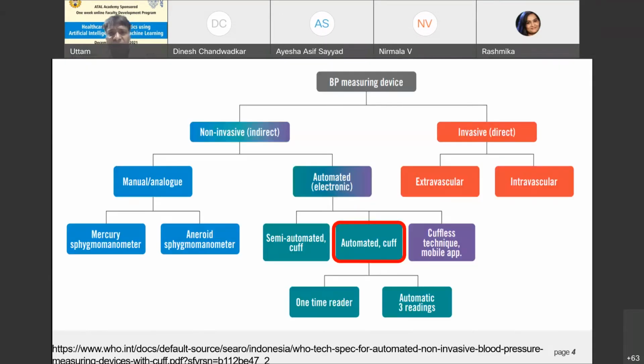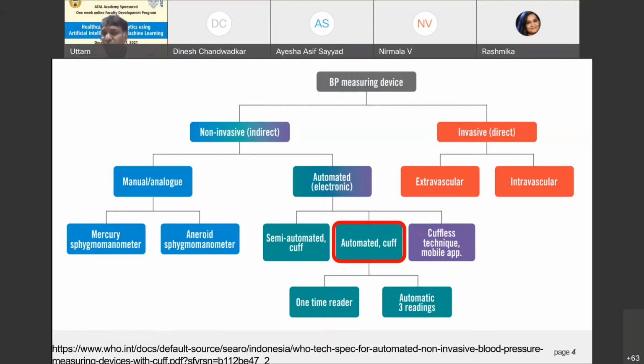These are the different blood pressure measurement devices available in the marketplace. Blood pressure devices can be categorized into two types. First is the non-invasive measurement devices. Non-invasive measurement is also called indirect measurement of blood pressure. Second is the invasive. In case of invasive, we are trying to insert something inside the body. That's called invasive measurement.